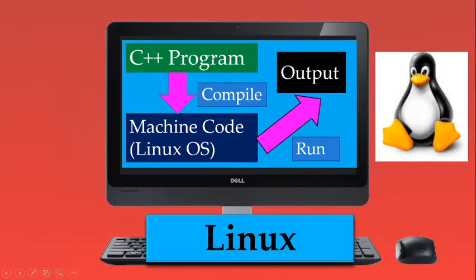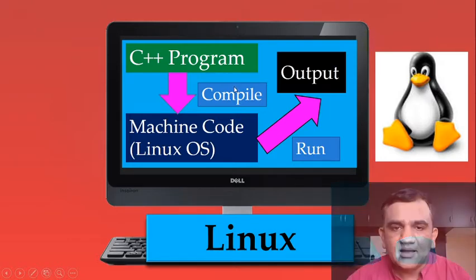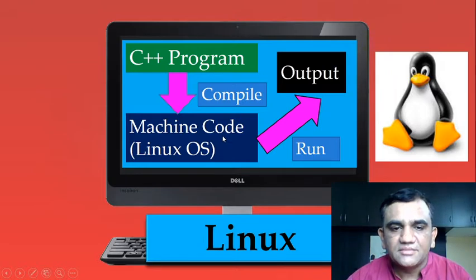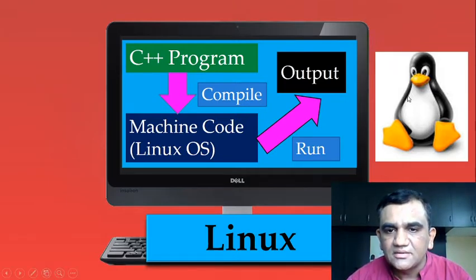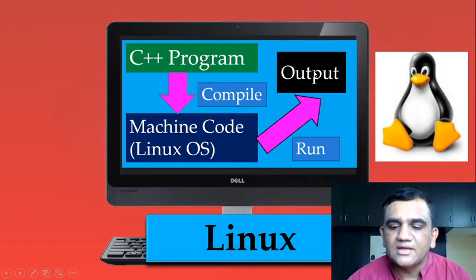For Linux, the same C++ program we will put on a Linux based operating system, compile it, and generate the machine code for the Linux based operating system. This machine code for the Linux based operating system will be executed and you will get an output.